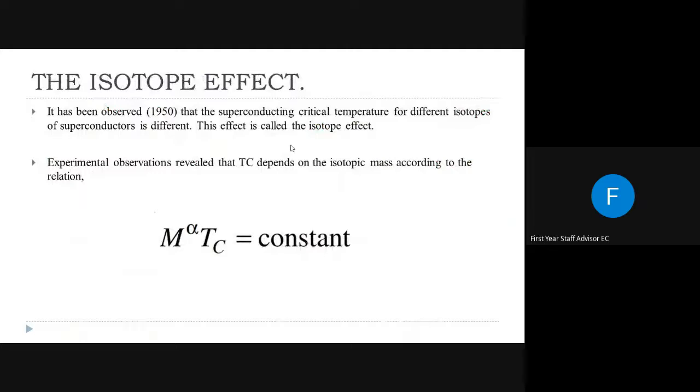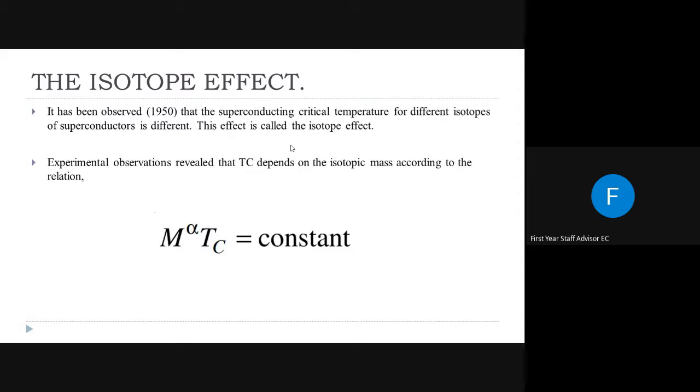And at last there is a small topic named isotope effect. It was observed in 1950 that the superconducting critical temperature Tc, or transition temperature, for different isotopes of a superconductor is different. If we take different isotopes of an atom, the superconducting transition temperature is not the same. It depends on the isotopic mass, and this effect is called the isotope effect.